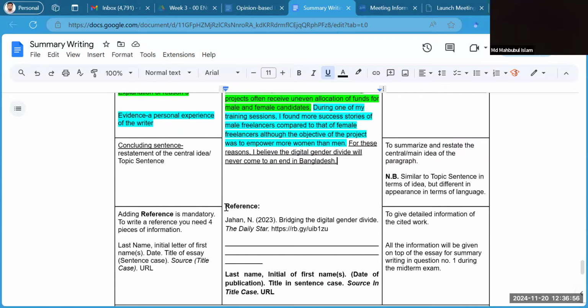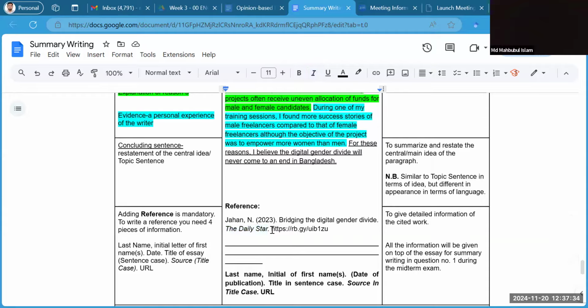And finally, I wrote down the reference. So already you know how to write a reference. We use the author's last name and put a comma. Then we put all the initials in capital letters and put a full stop. So that is how we complete the name of the author. Then we put the date in brackets, date of publication, and then the title in sentence case. It looks like a sentence, all right? So that's why sentence case. And we mention then the source, which is title case. So it looks like a title. See, the Daily Star, the T, D, and S, all are capital letters.